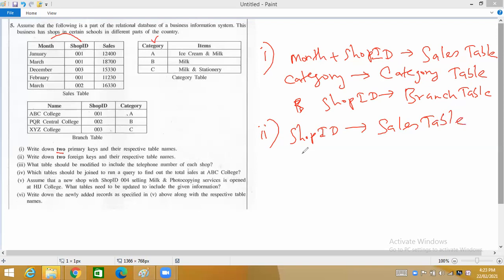Okay, let's see if there's somebody else like that. Okay, see category in the branch table. Category originally belongs to the category table, but he is coming and sitting in the branch table also. Where has he come from? He has come from the category table to the branch table. That means category originally does not belong to this branch table. He has come from the category table and he is sitting in the branch table. That means category is a foreigner to the branch table. So category, which table? Branch table.